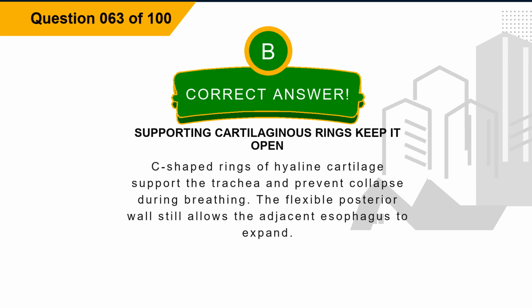The correct answer is option B, supporting cartilaginous rings keep it open. Explanation: C-shaped rings of hyaline cartilage support the trachea and prevent collapse during breathing. The flexible posterior wall still allows the adjacent esophagus to expand.